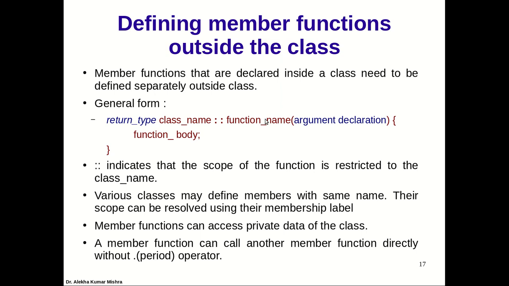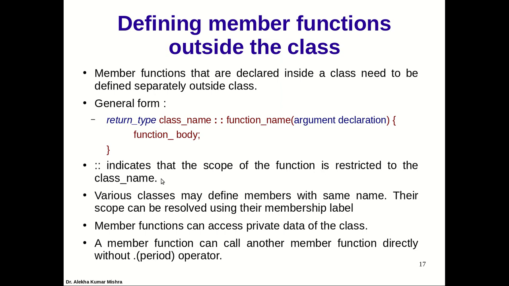So if you define a function in global, that is a function of the global scope, a generic global function, anybody can call it. If you don't mention this, that becomes simply a global function, a generic function, normal function, non-member function. When we mention the class name, it indicates that this definition belongs to the function name of this class. So the scope resolution operator, our double colon, indicates that the scope of the function is restricted to the class name only. It is not meant for everybody. It's not a global function, even if it has been defined in the global scope.